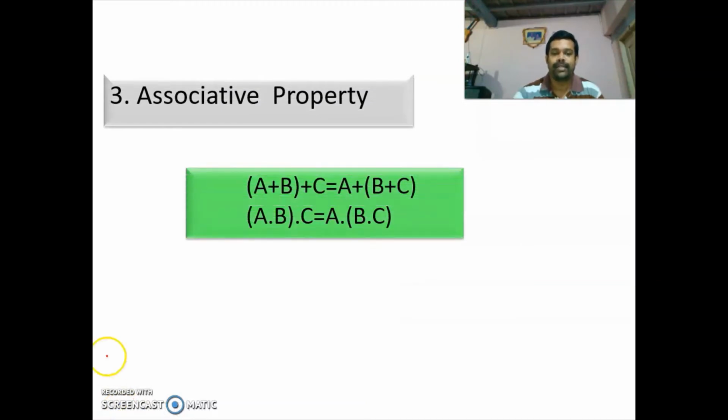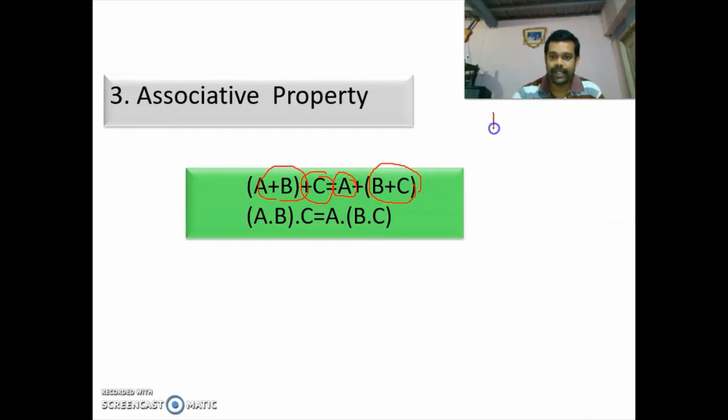Next one is associative property. Associative property is, if you are having three variables, ORing the first two variables and then ORing that result with the third variable is equal to ORing the second and the third variable and then ORing that result with the first variable.